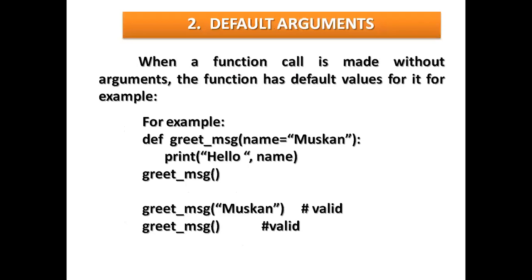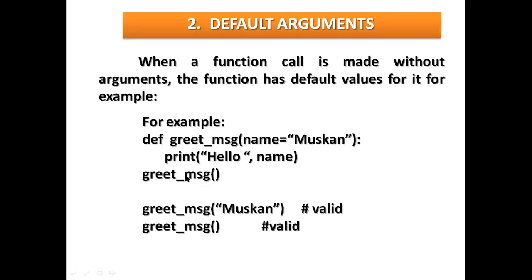For the default argument, I have given you default and recursion functions also, for the same example. Here I have given def greet_message name, and I have given a default value here, Muskan, and print hello name. The name will be printed. Whatever I am assigning here will not change, it remains as it is.